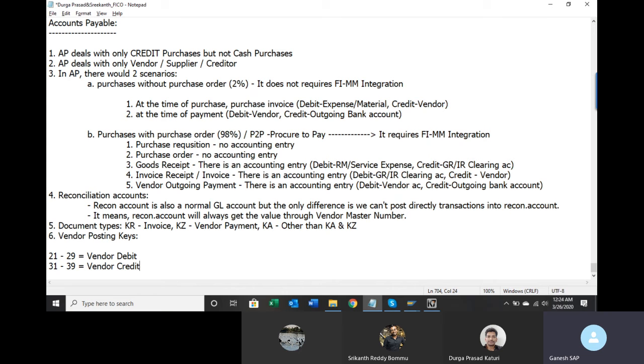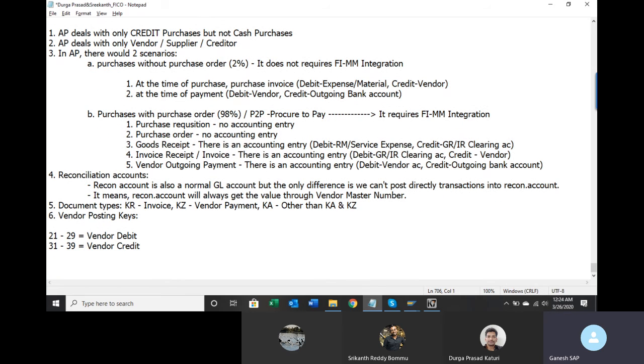These are the posting keys related to vendor postings. And this is the general introduction about accounts payable. Let us see the required configuration for AP.